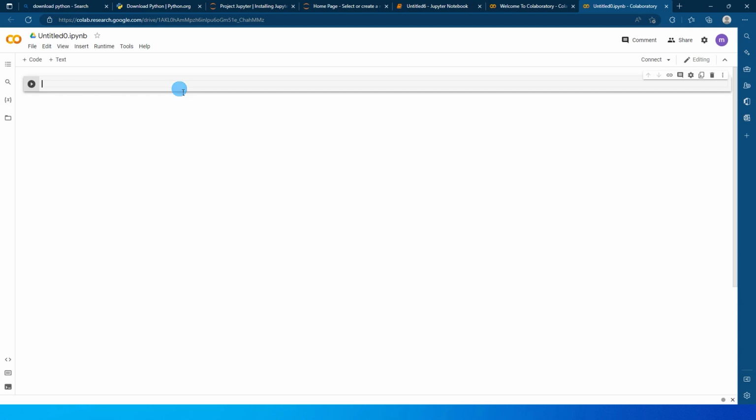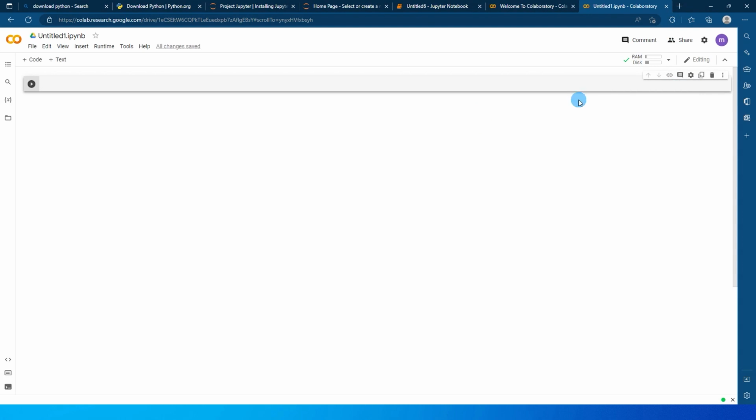Now, the benefit of using Colab is basically you don't have to install anything on your machine. Everything is saved on the cloud. It is easier to share the Python notebook files with anybody. And to get started, what you need to do is click on this particular connect button over here. This will take a couple of seconds and it will get connected.